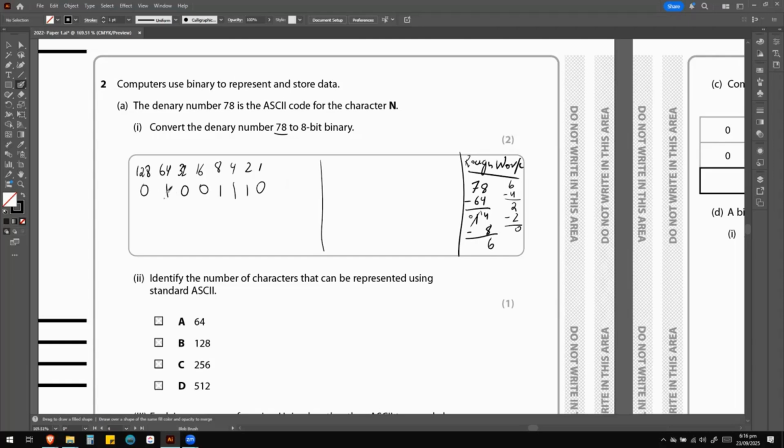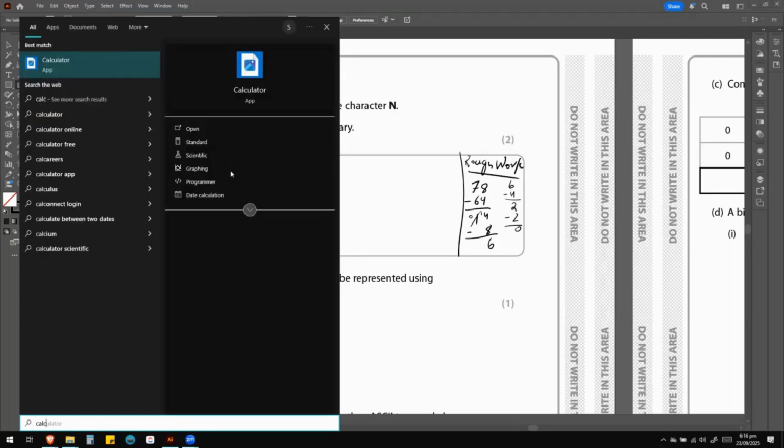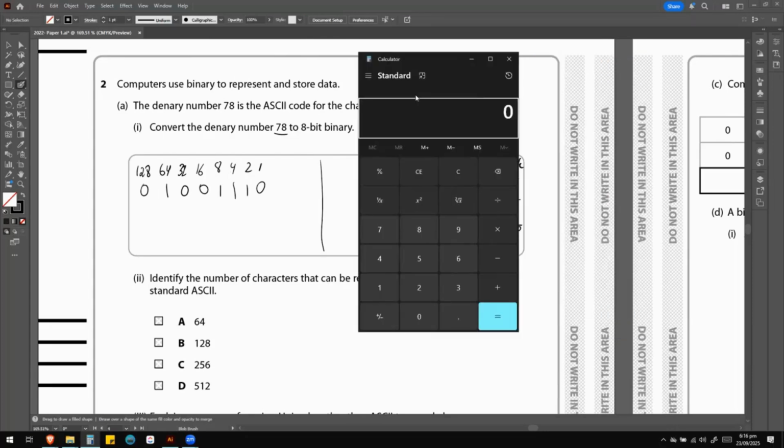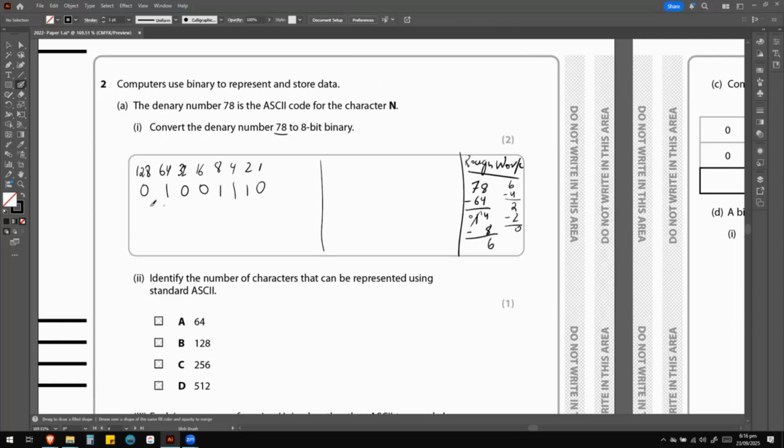If you were to add these numbers together, 64 plus 8 plus 4 plus 2, I'll do that on the calculator just for verification. Obviously, you're not going to need to do this on a calculator while you're doing the exam. This is just for your satisfaction. 64 plus 8 plus 4 plus 2 is equal to 78 in 8-bit binary. So this is going to be your answer: 0, 1, 0, 0, 1, 1, 1, 0. You can draw a box around it and write answer.